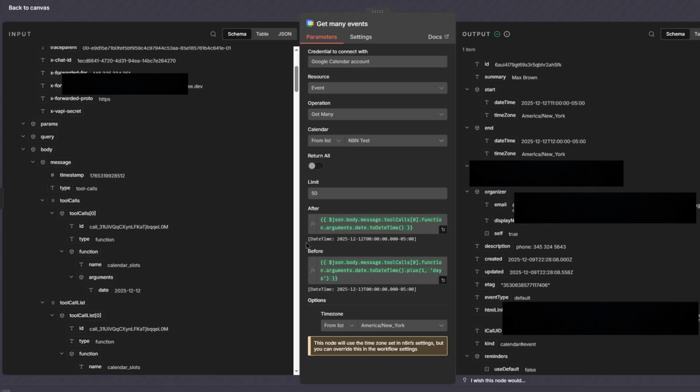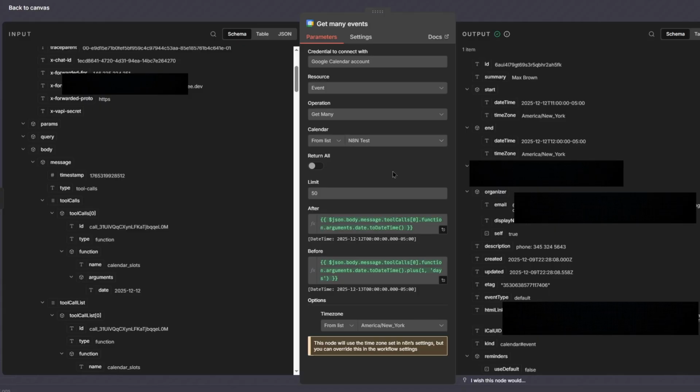First of all, let me explain how this node even works. What we're doing is getting every single event for a specific day. And after we get the events, we're going to calculate what the free slots are. Remember, we are booking an appointment, and unfortunately, there's no tool that allows you to get all the free slots. There's no tool in Google that says, I want you to go to this specific day and get all the free slots where there are no events booked. There's no tool that does that. So we're basically going to have to do it manually on our own.